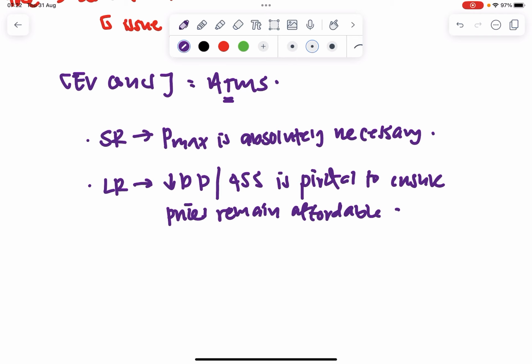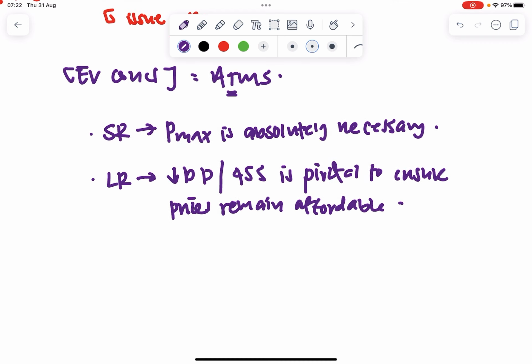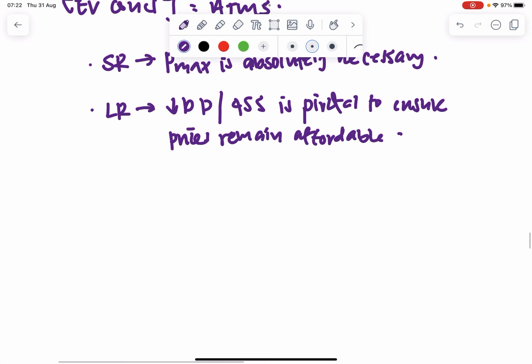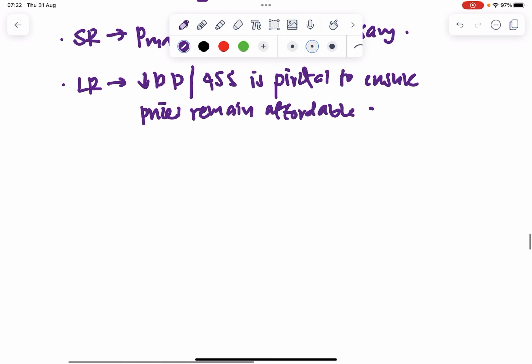In fact, I could even say that in the long run, a PMAX wouldn't work, because the longer you have a price ceiling, the longer there would be a possibility of a black market forming. So PMAX, I would say, is the best government policy in the short run to literally cap prices, but in the long run, we have to deal with the demand and supply side of things for the very simple reason, right?